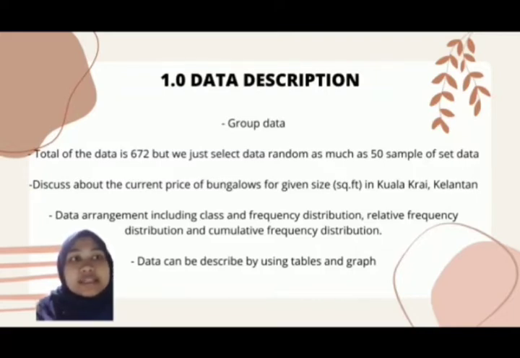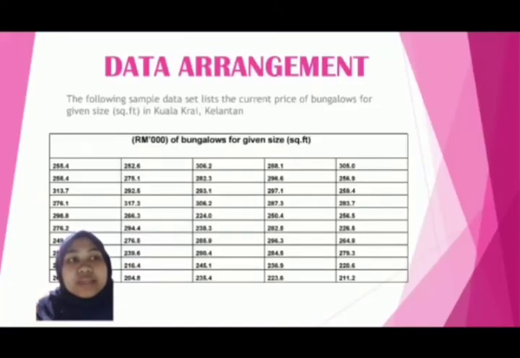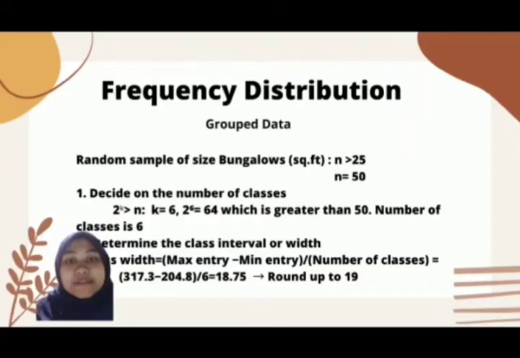The total of the data is 672, but we just selected the data randomly, as much as a 50-sample set of data, discussing the current price of bungalows for a given size in Kuala Kerai, Kelantan. Data arrangement includes class and frequency distribution, relative frequency distribution, and cumulative frequency distribution. Data can be described by using tables and graphs.